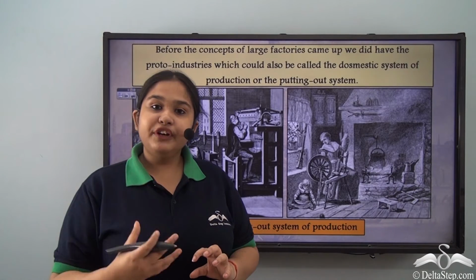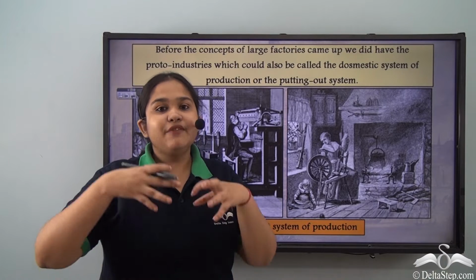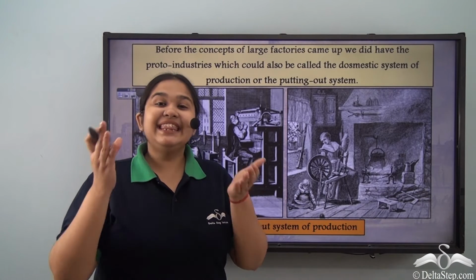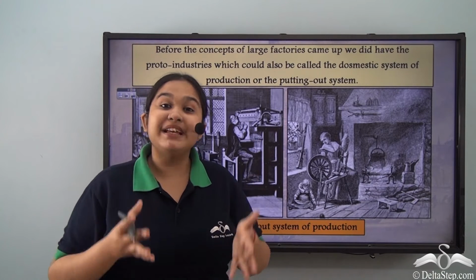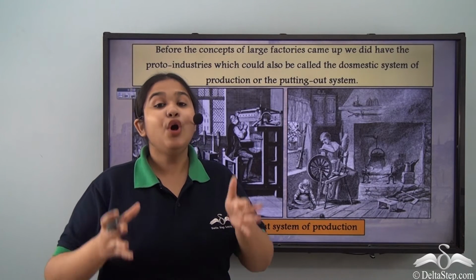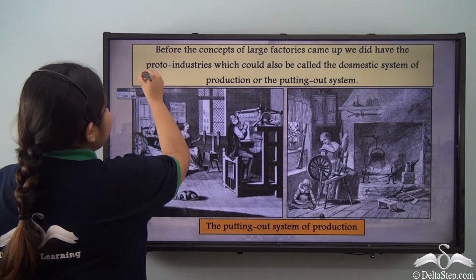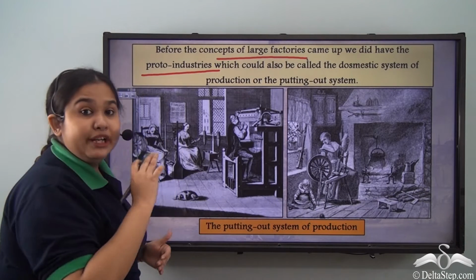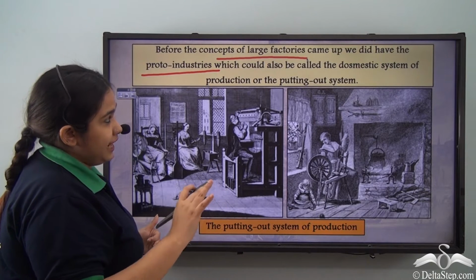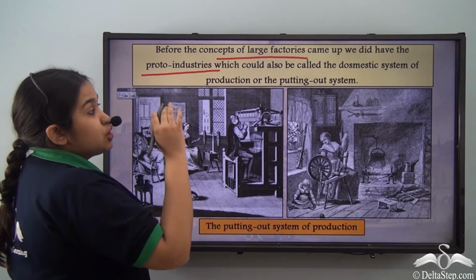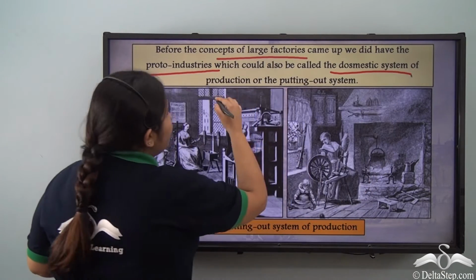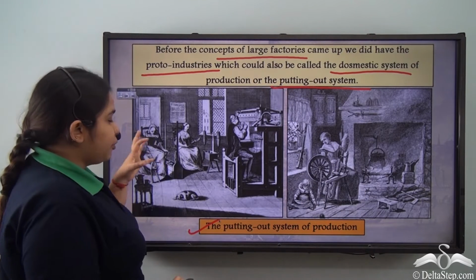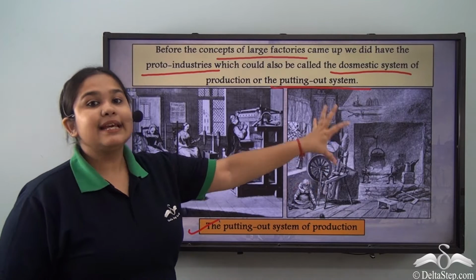Now, we have already learned and we have already seen that there were, of course, industries even before the factory system came out. And these industries were called the domestic industries, or as we know, the proto-industries. This was when the concept of large factories had not taken place or was not established. So this domestic system was known as the putting out system. And as you can see here, in the putting out system, every product is handmade, right?